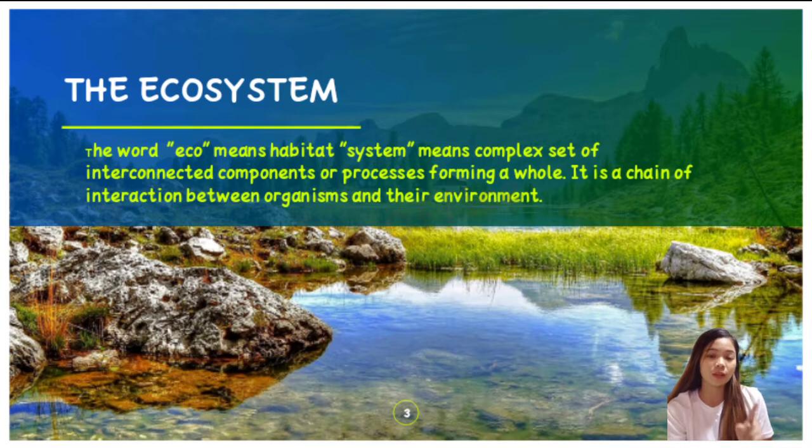First, what is ecosystem? Eco means habitat and system means a complex set of interconnected components or a process of forming into a whole. So the definition of ecosystem is a chain of interaction between the organisms and the environment where the plants, animals, and other organisms will work together to form a bubble of life. Examples of ecosystem are forest, aquatic ecosystem, marine ecosystem, and coral reefs.